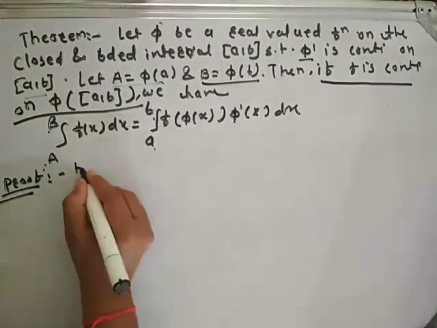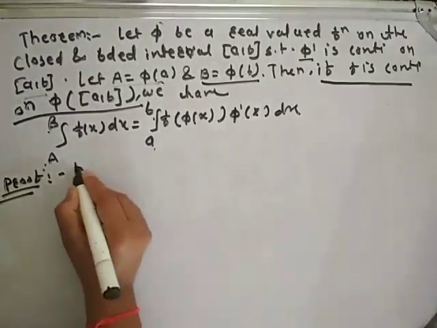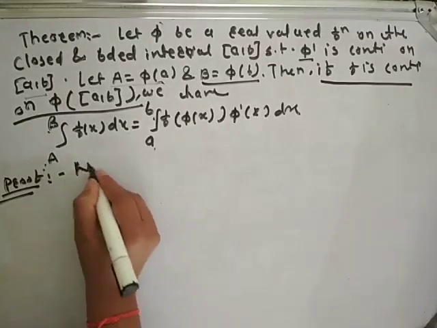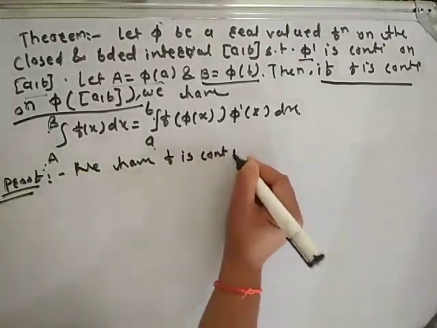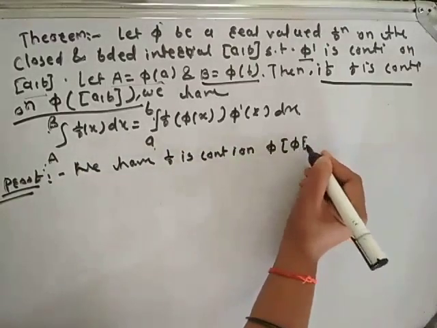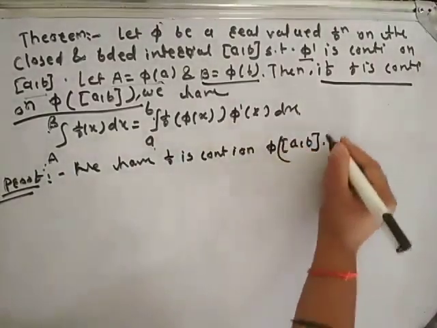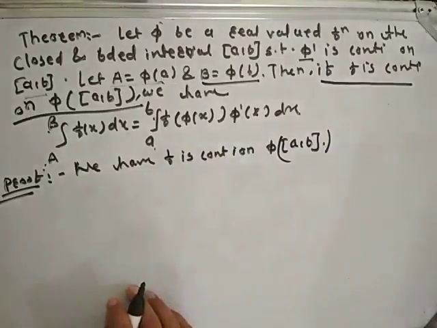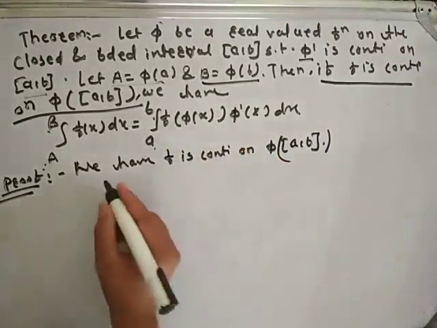Proof is here. Suppose f is continuous on phi of closed interval [a, b].